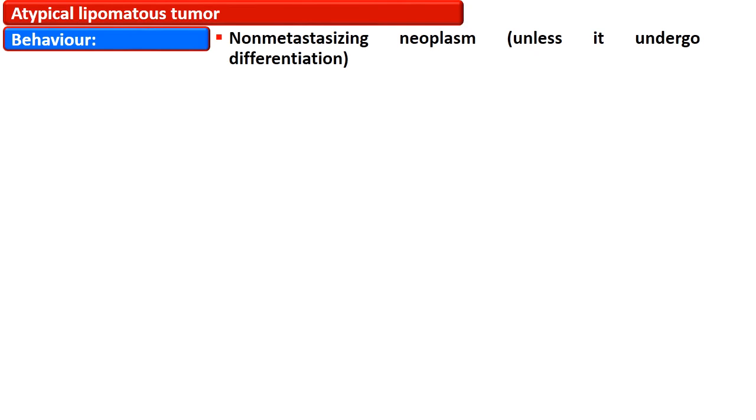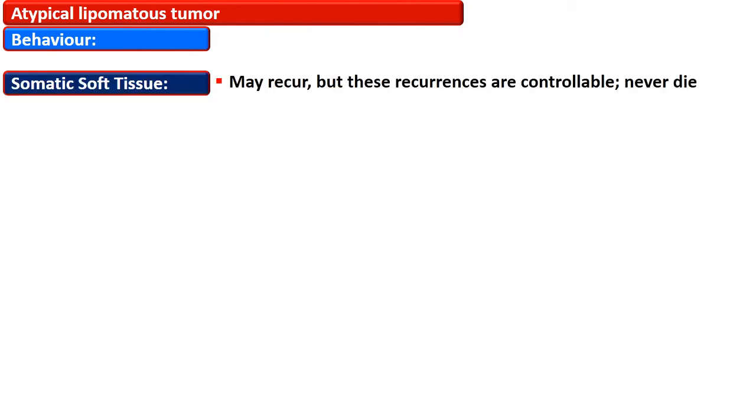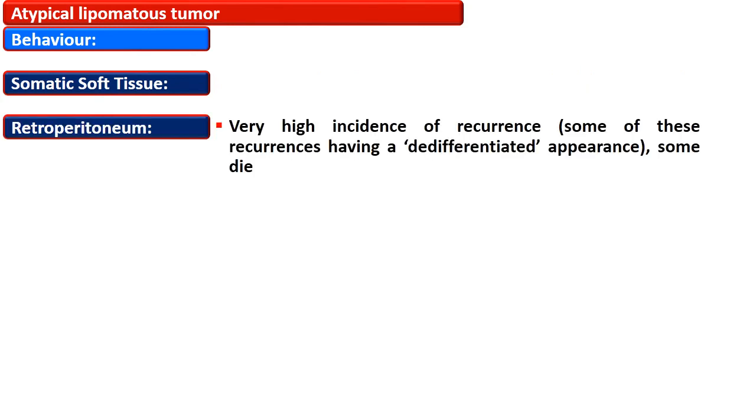The behavior of atypical lipomatous tumor varies. These tumors do not metastasize unless they undergo dedifferentiation. If they affect somatic soft tissue, they may recur, but these recurrences are controllable and patients never die of this disease.